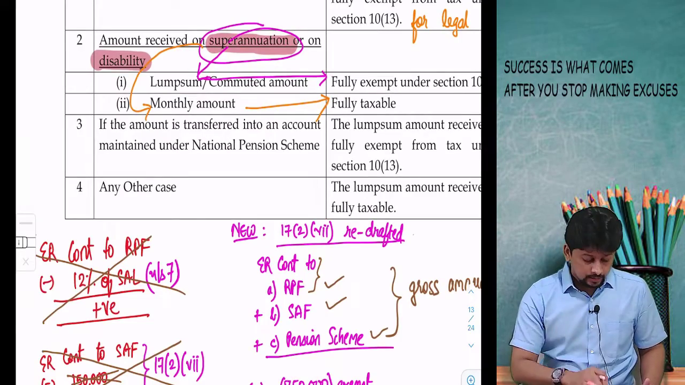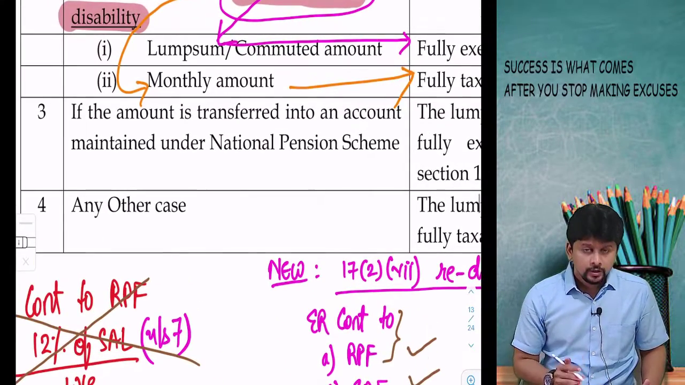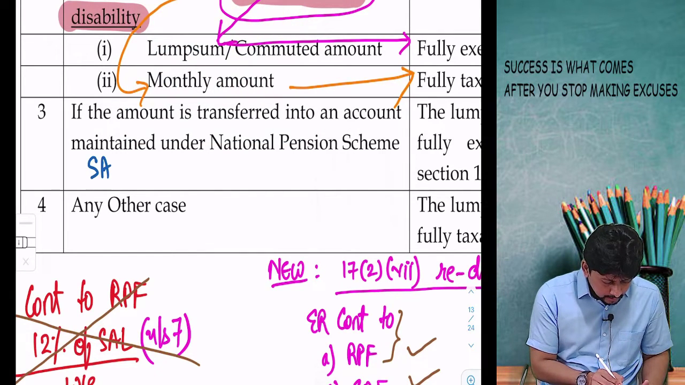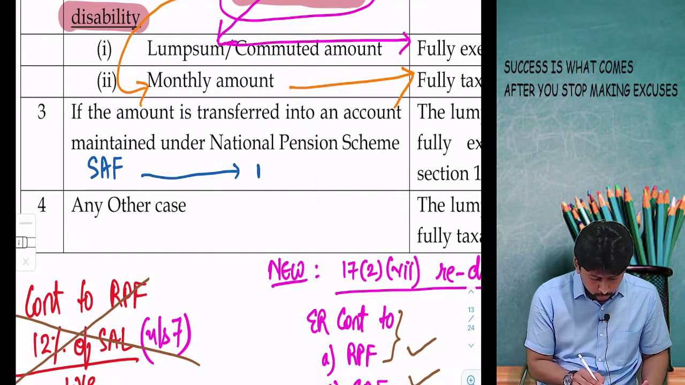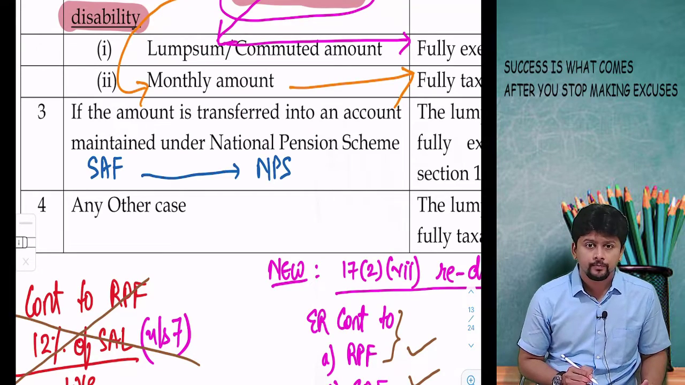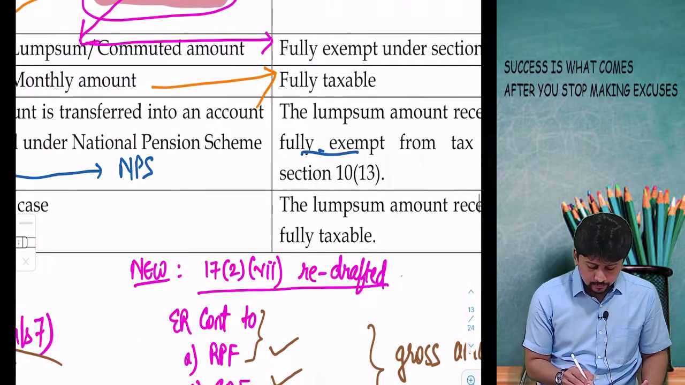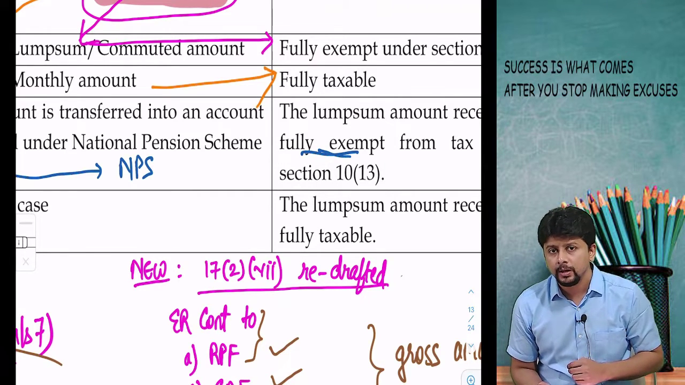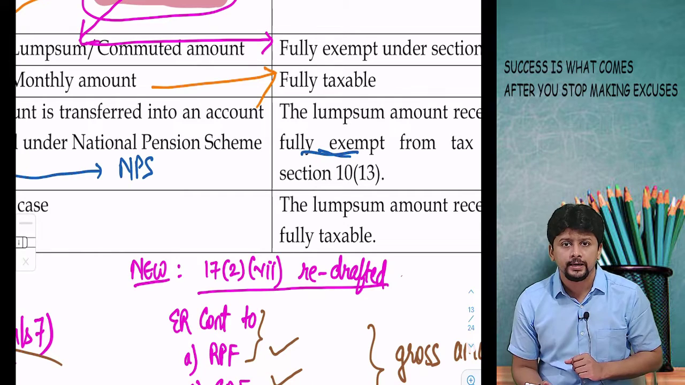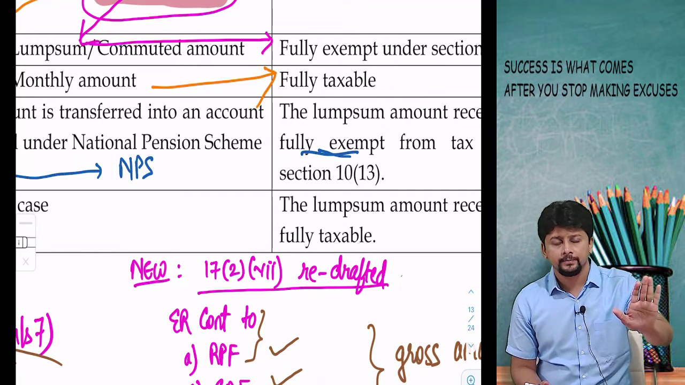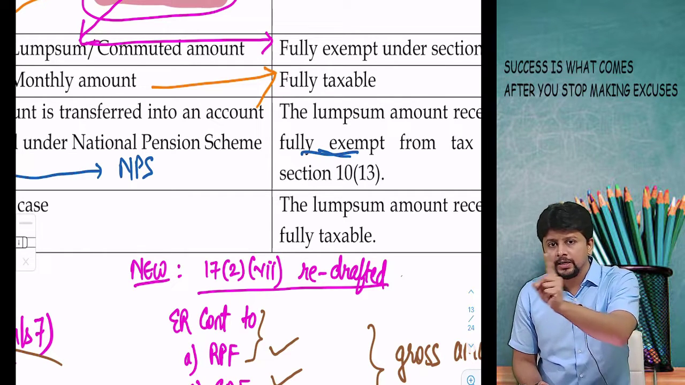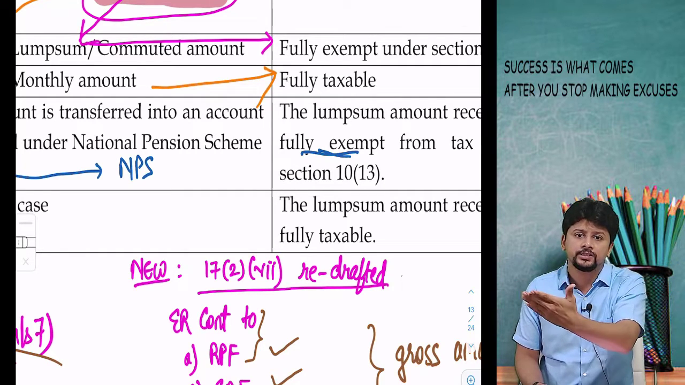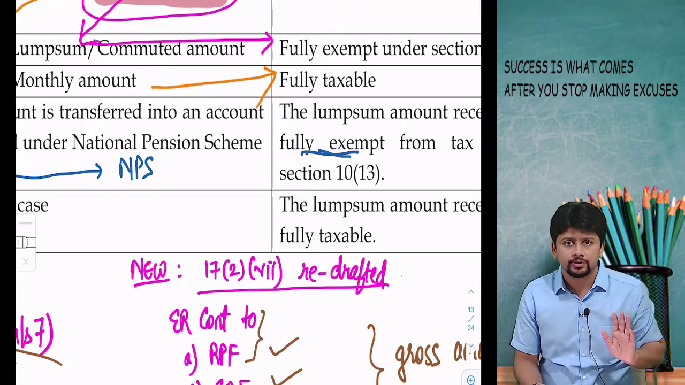If you are transferring the money from the superannuation fund to the national pension scheme, then exemption is given. This is a tax incentive to promote the national pension scheme amongst the people in India. You have a superannuation fund. If you transfer the money into the national pension scheme and don't take it in your bank account, then you will get exemption.